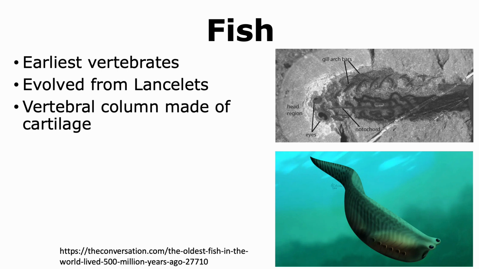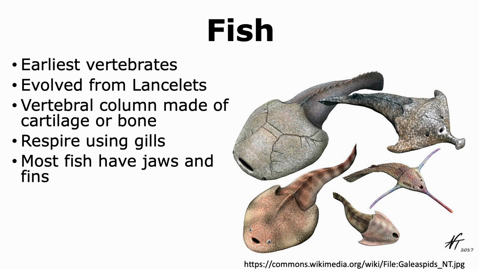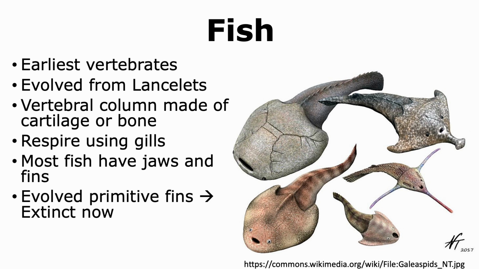The earliest fish did show the presence of a vertebral column that was made up of cartilage. They also showed the presence of eyes. These earliest fish were able to respire using gills, the way lancelets do. While most modern-day fish have jaws and fins, this wasn't the case with the earliest fish. The earlier fishes did evolve primitive fins, as shown in the figure, but none of these organisms exist today, and they have all become extinct.